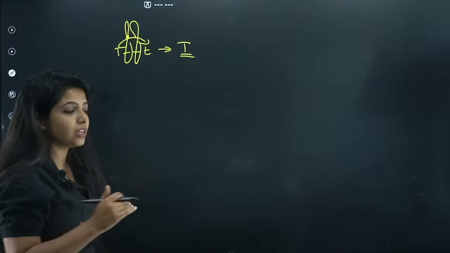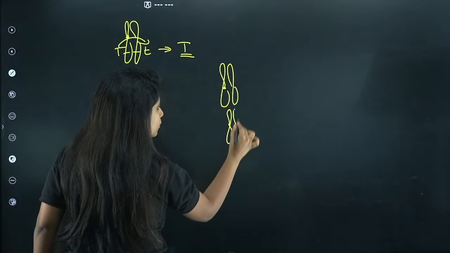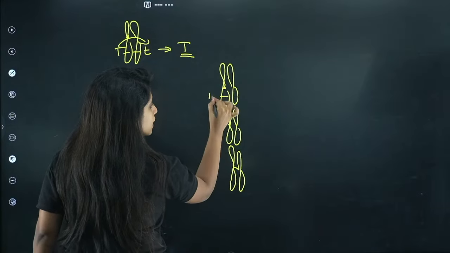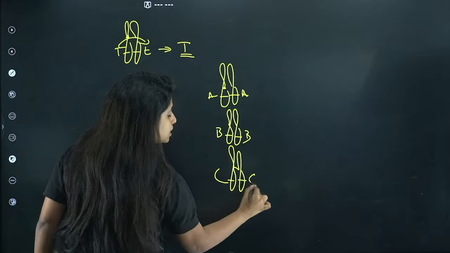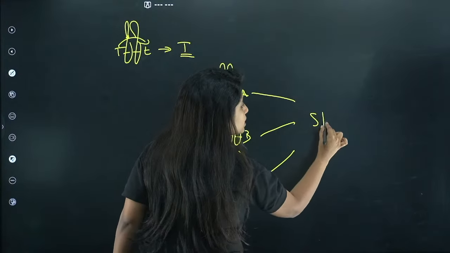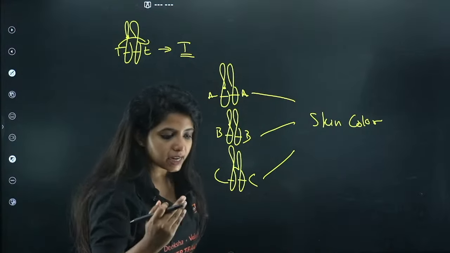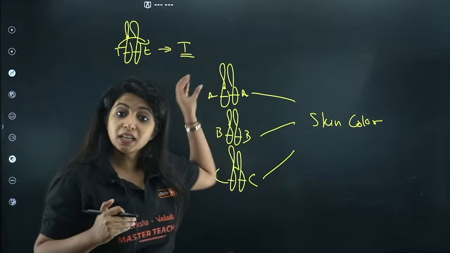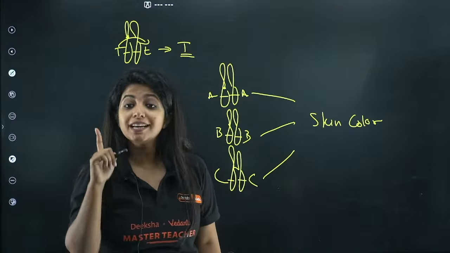But according to polygeny, if you have multiple genes over here, suppose I say it's A, A, B, B, C, C, all of them are going to code for something, and that is going to decide my skin color, or basically my height. This is known as polygenic inheritance. Multiple genes coding for one character is polygenic inheritance.